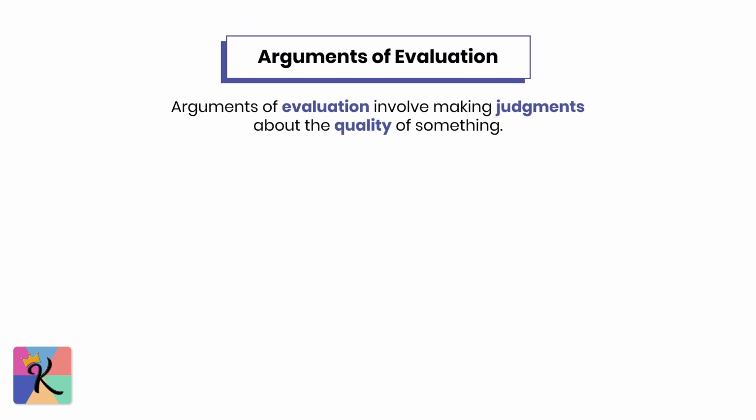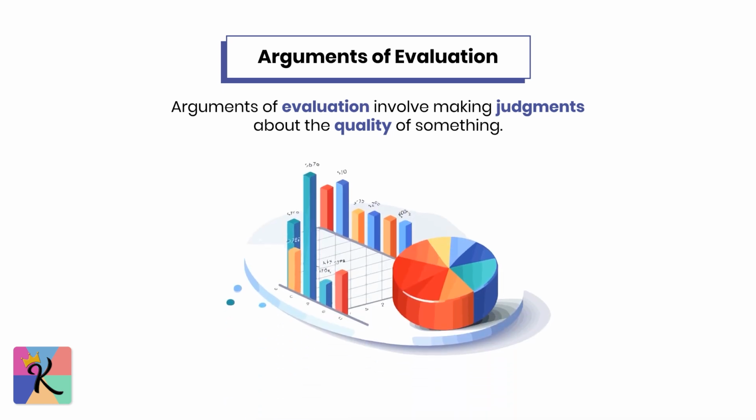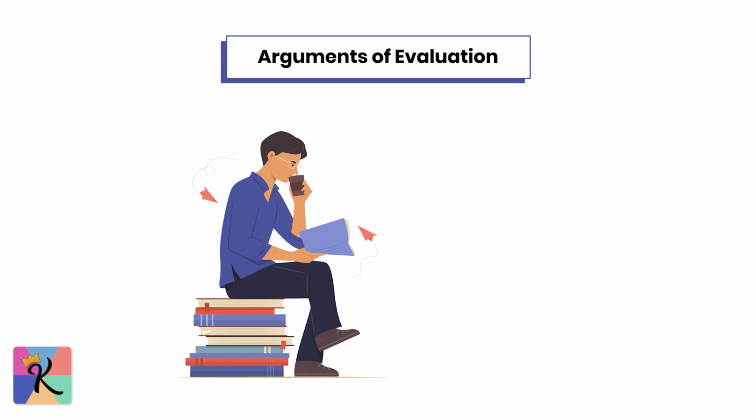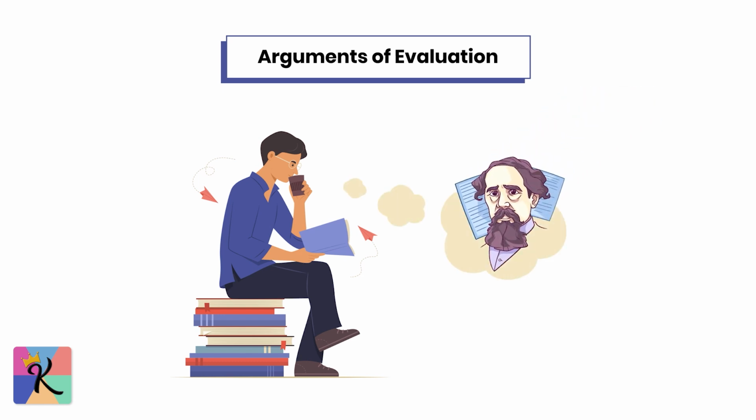Arguments of evaluation. Arguments of evaluation involve making judgments about the quality of something. These judgments can be based on quantitative data, such as statistics or survey results, or on qualitative criteria like subjective impressions. The author's goal is to convince you of the value or quality of something, or to explore the criteria used to make the judgment.